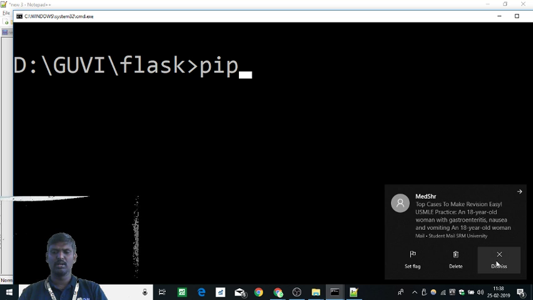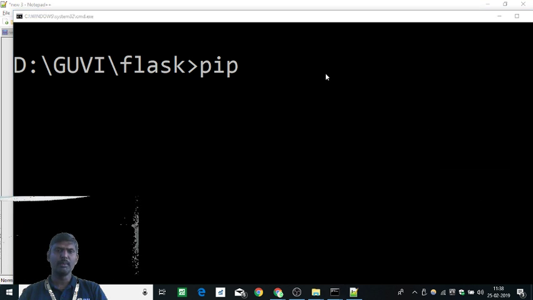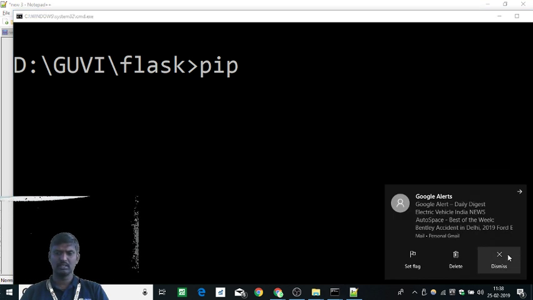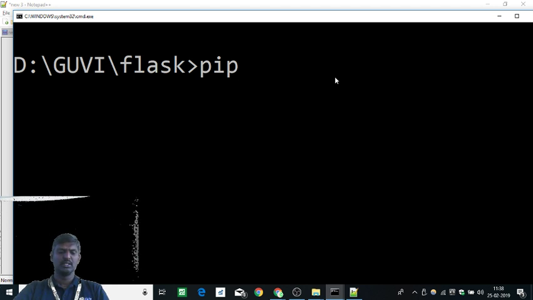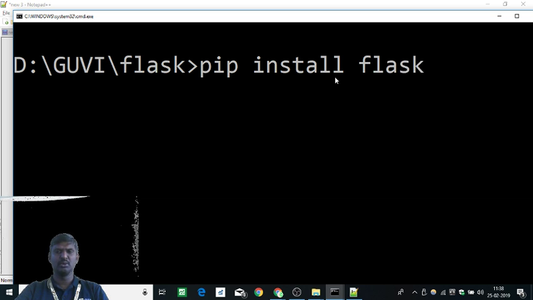What pip does is it takes all your stuff, gets it and installs it for you. So what you need to do is pip install, and then give the package name.